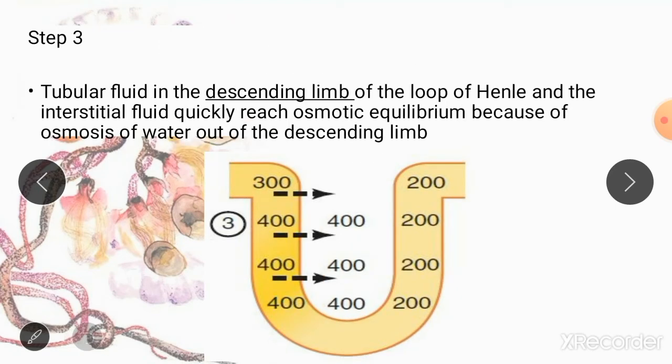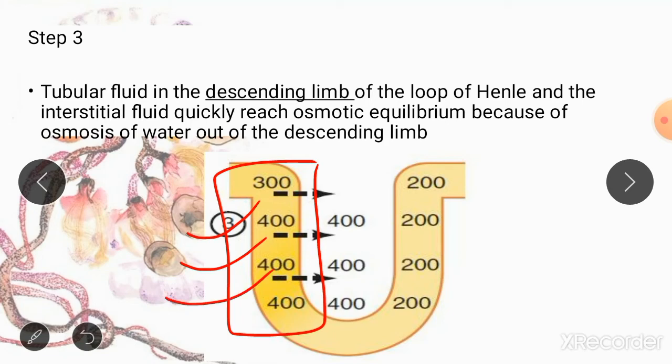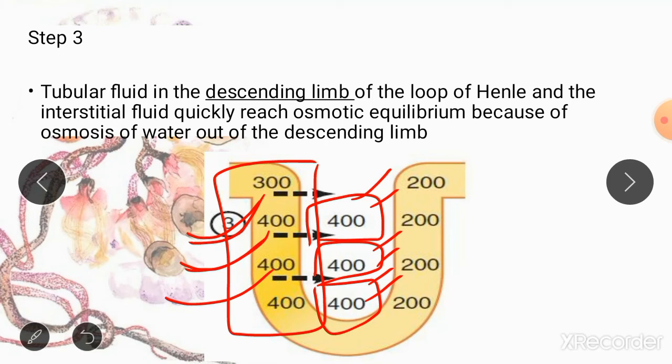Now, as I mentioned before, your descending loop of Henle is impermeable to solutes. It cannot pump out any solutes into the interstitium, but it is highly permeable to water, and it is going to lose its water until its osmolarity becomes equal to the interstitium. And as you already know that the thick ascending limb increased the osmolarity of the interstitium to 400, so your descending limb is going to lose water and increase its osmolarity from 300 to 400 milliosmoles.